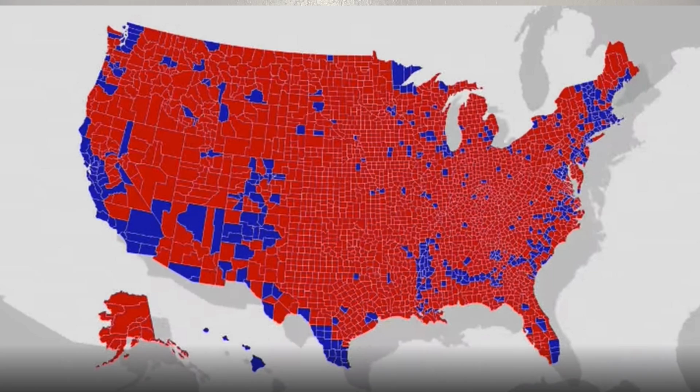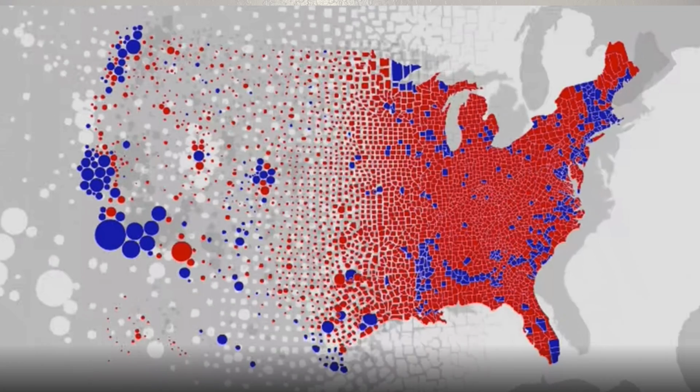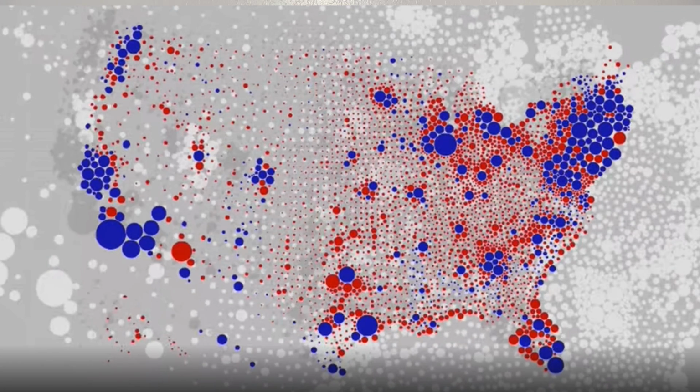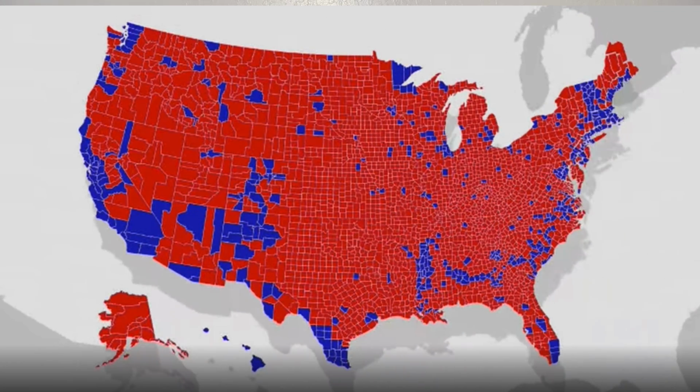I saw this visualization which solves that issue and instead shows counties as circles with their sizes proportional to the number of votes. Land doesn't vote, but people vote. Both types of maps show very different stories. One is based on land and one is based on people. This visualization is a very simple idea but very powerful.